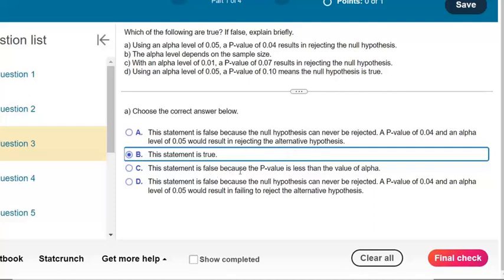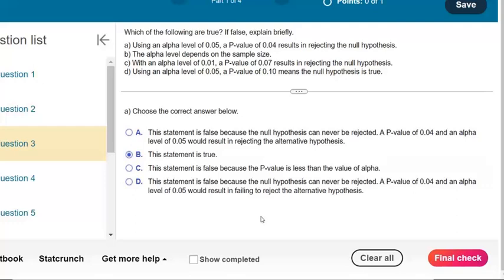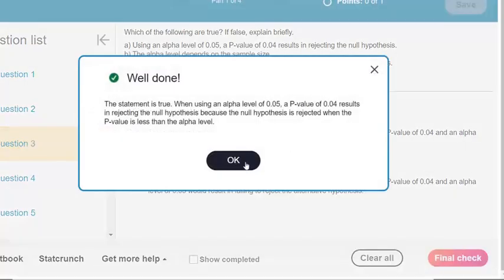We don't reject the alternative. This statement is false because the p-value is less than the alpha value. No, that's a good thing. That means we reject the null in favor of the alternative. This statement is false because the null hypothesis can never be rejected. No, okay, this is true.